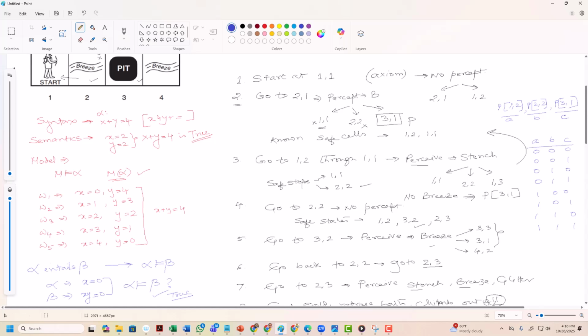These are the possible worlds. But in some of those worlds the truth holds, and in some it does not. So we have to check where the truth holds through the entailment requirement, which we'll be seeing next.